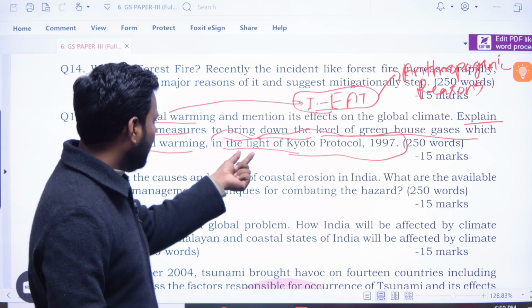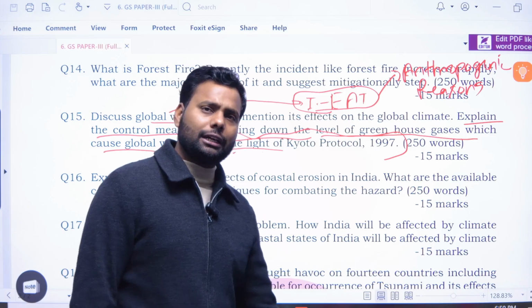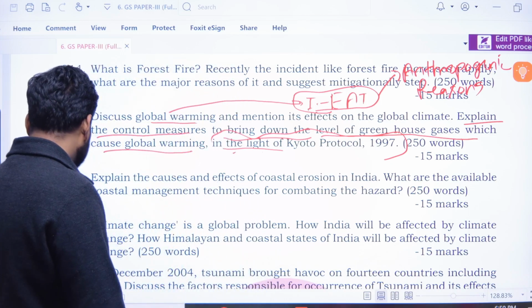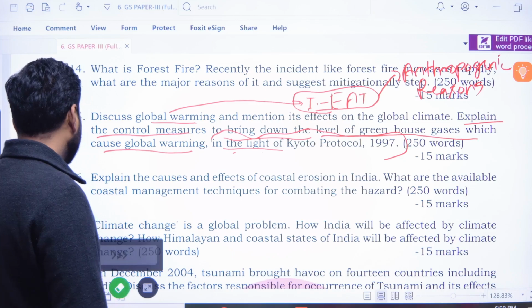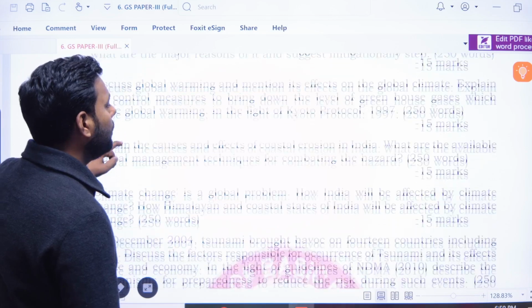And now in the last segment, in the light of the Kyoto Protocol, we all know that the Kyoto Protocol is something where the concept of carbon credit comes into the picture.